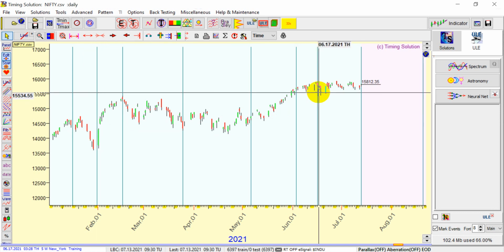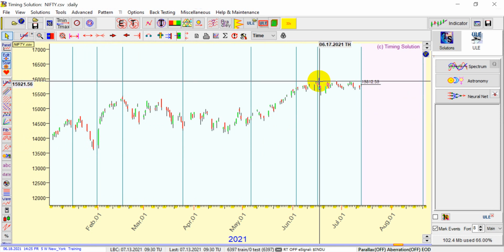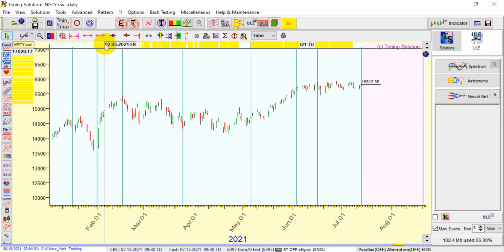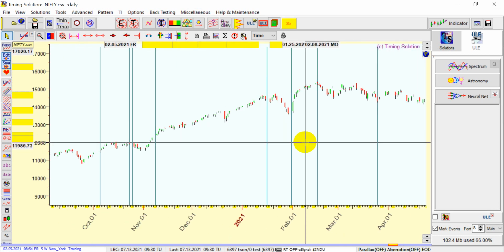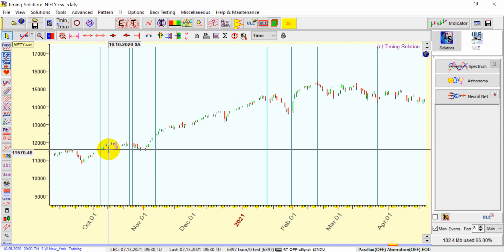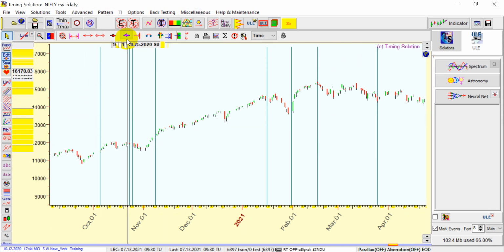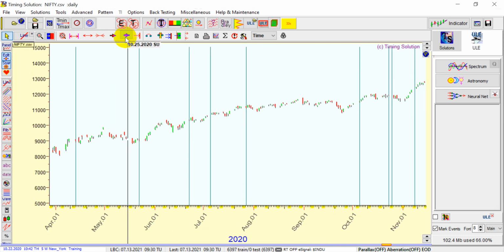Again, this happened recently around 16th of June. After that we had a good fall in the market. Let me go a little bit back. You can see here that sometimes it works in the opposite direction and you get 3 days of rally also. But generally, after this the trend is made.